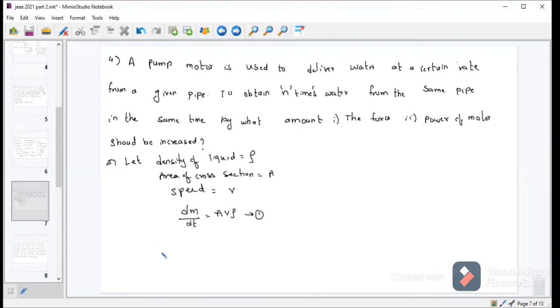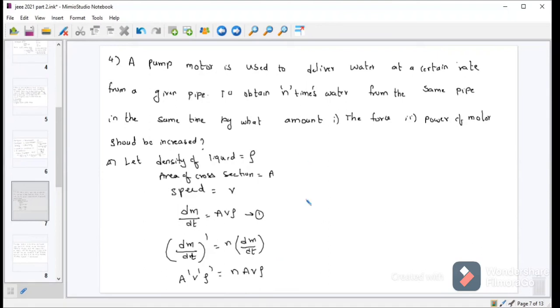This is equation number 1. In the second case, (dm by dt) whole dash, you have to get n times of water. So n into dm by dt, or for this one I can write A dash V dash rho dash is equal to n into A V rho.